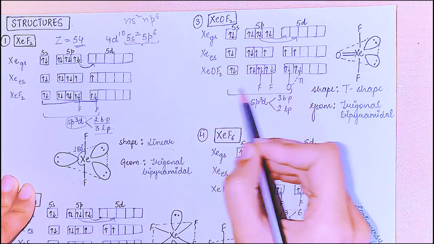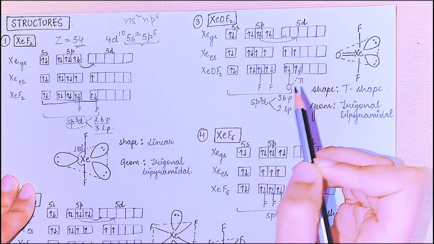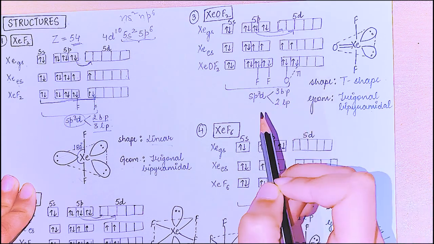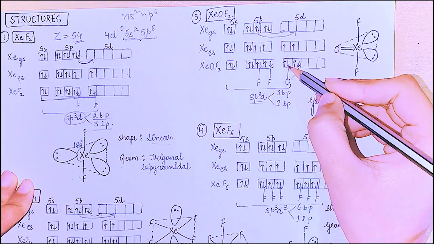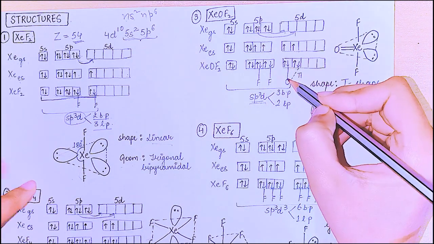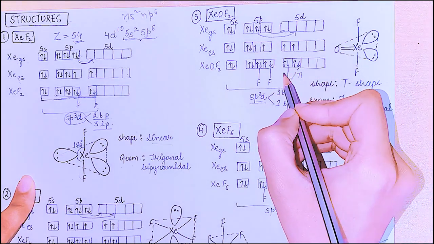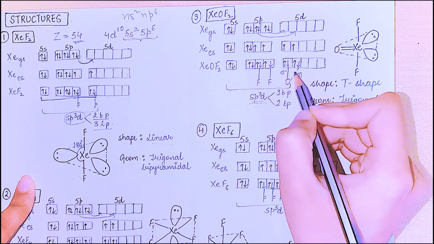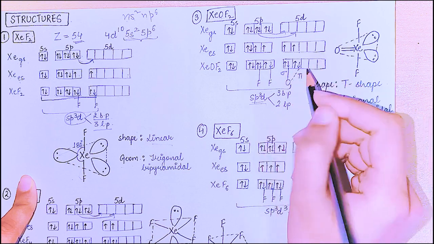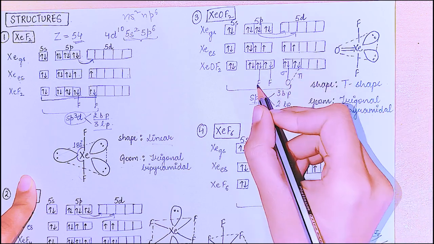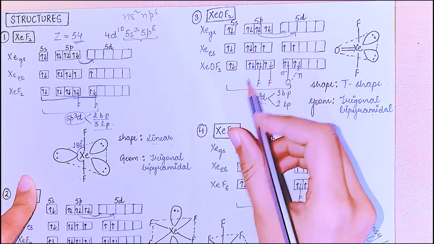So the hybridization is sp3d2, or it must be sp3. Yes, it must be sp3d because one bond is sigma and the other is pi. The contribution to hybridization is only of sigma bonds. So sp3d is the hybridization, not d2, right? So the number of bond pairs are 1, 2, 3 because there are 3 atoms we are adding, and the lone pairs are 1 and 2.